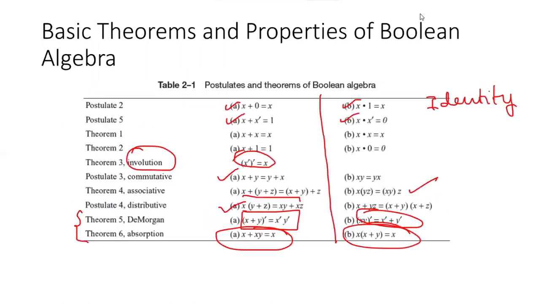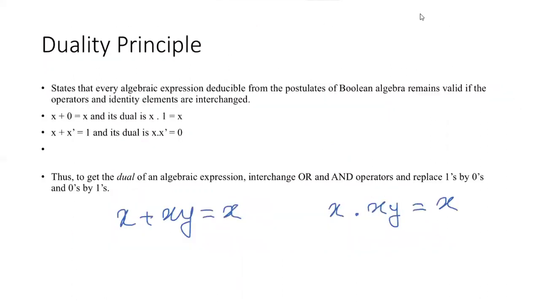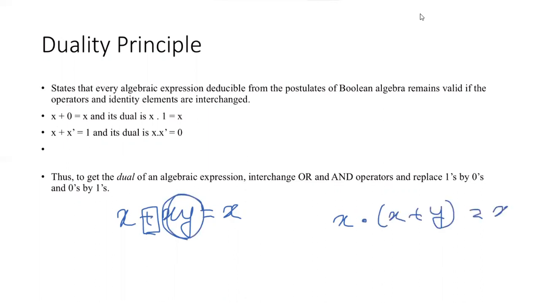Oh, I made a mistake, sorry. This is the one. Let me just rub this. Right. So this plus here would become a dot, and here there is a dot, so this would become plus. So x dot (x plus y) would become equal to x.